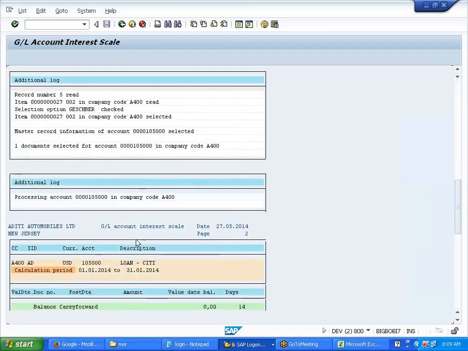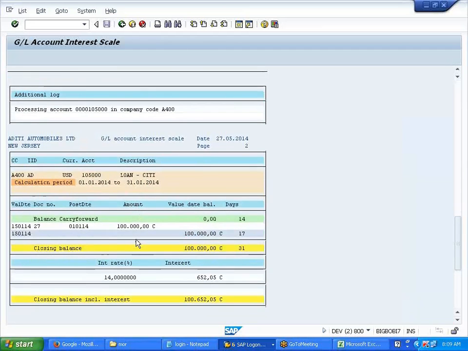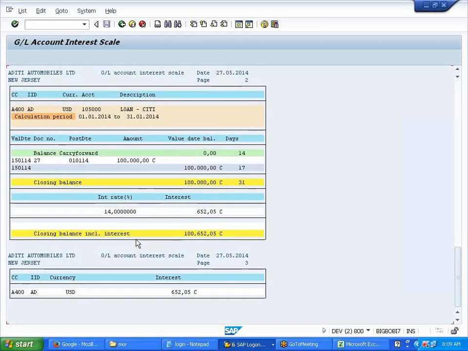If you go down like this, you see interest is calculated on 17 days. Correct or wrong? 17 days, 15 to 31st. Correct, right? So what rate has it calculated at? 14, not 18. Yes, 14%. Credit side, right? Credit interest. So let us calculate and see also.